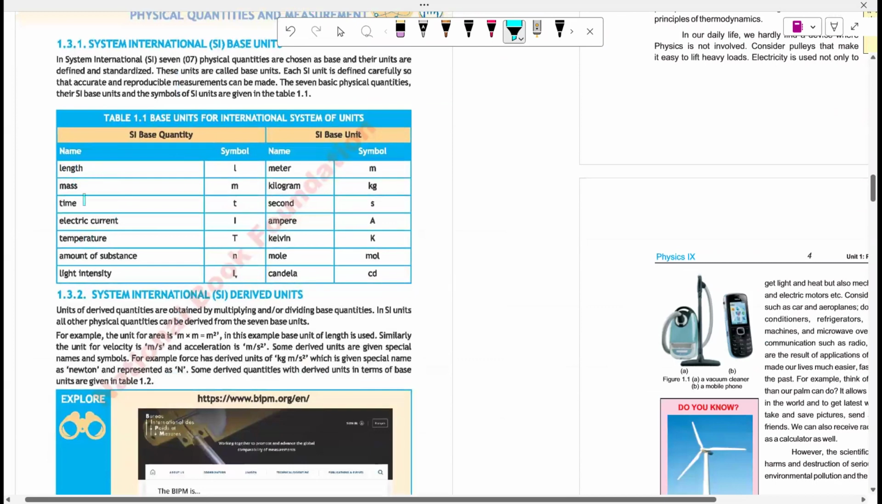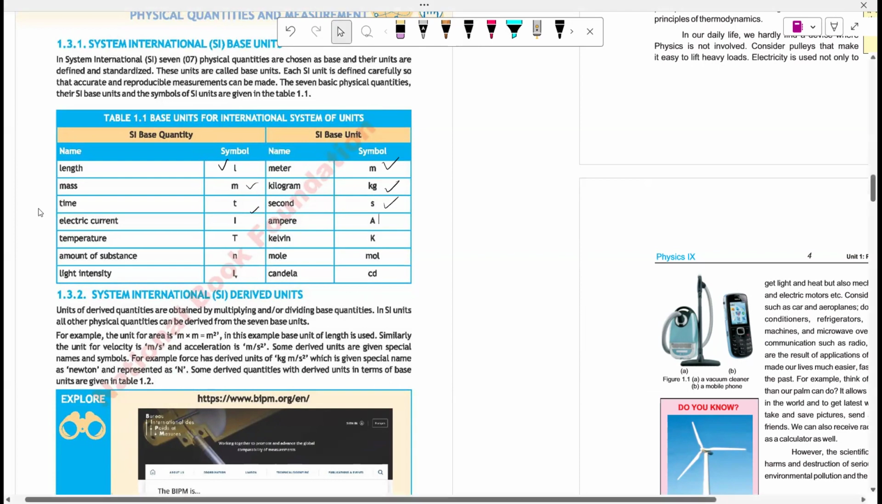These are the 7 base quantities: length, mass, time, current, temperature, amount of substance, and intensity. And their respective units are base units, okay? Base units are the ones that we use whenever we use these quantities. So whenever we're going to use length, we'll use meter. For mass, kilograms; for time, seconds; for current, the unit of ampere. For temperature, we'll use Kelvin.